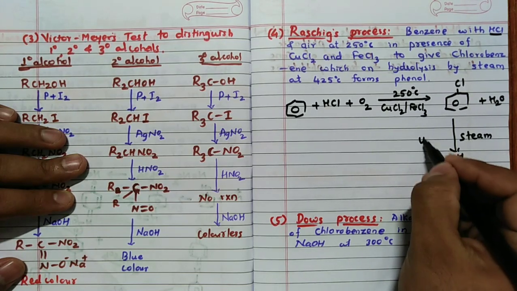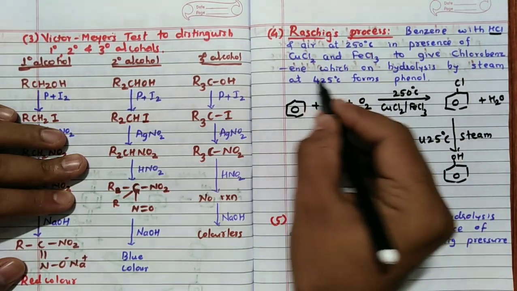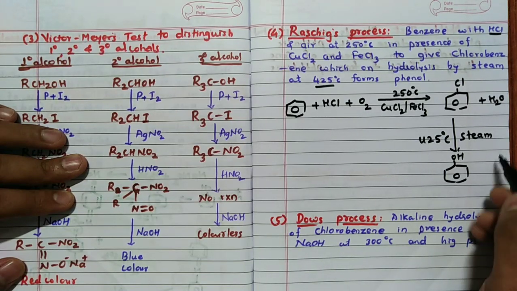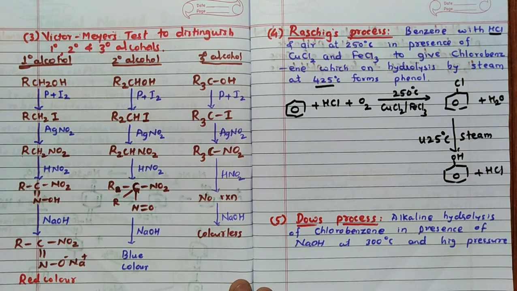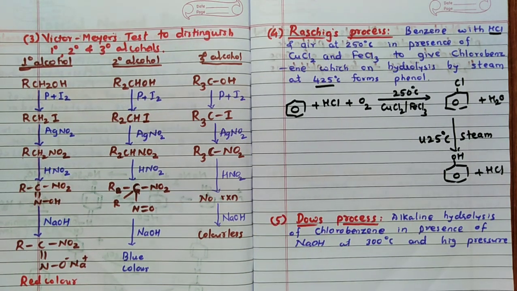So it is also at around 425 degrees Celsius. Here you can see I have written, plus HCl. So this reaction, preparation of phenol, is called Raschig's process. Very important for preparation of phenol. Remember that.